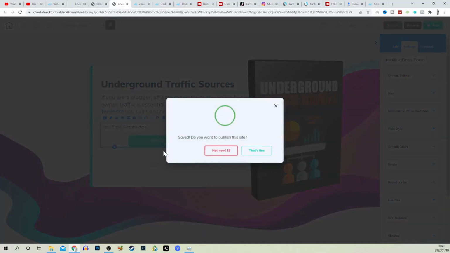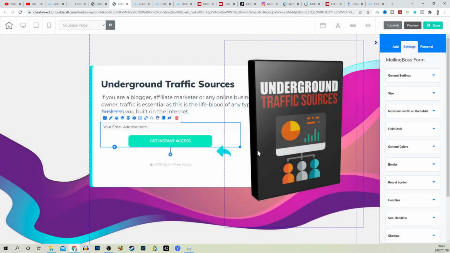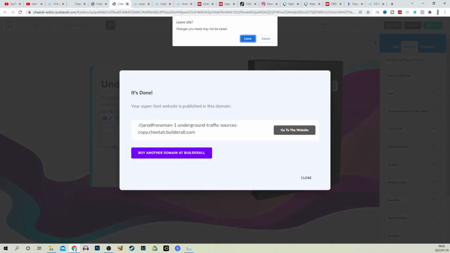So that means when people enter this page over here, they need to enter their email in order to get to the sales page where they can get access to their membership area. But in that way, we're collecting their emails and can use that and save that to a database and send them promotional emails on a daily, monthly, whatever basis you want to. So let's click on that's fine. We can then close this tab over here.